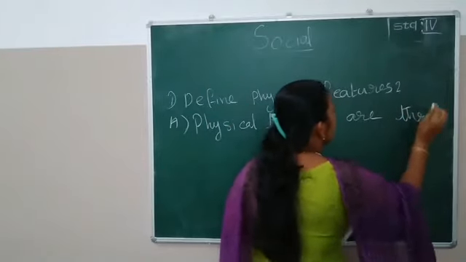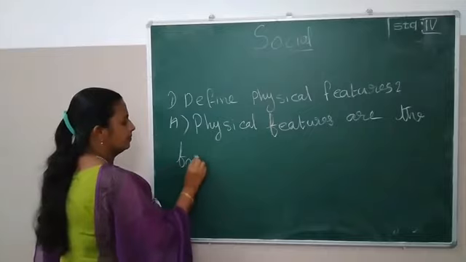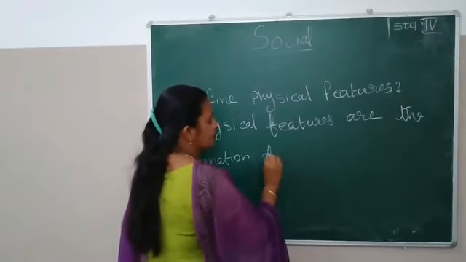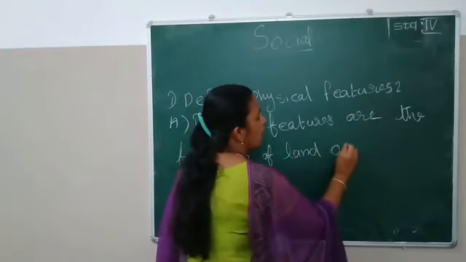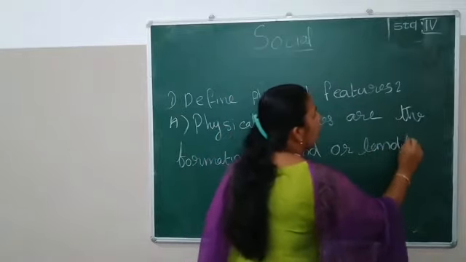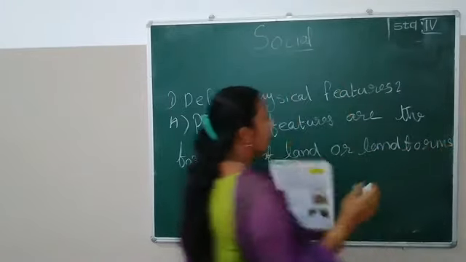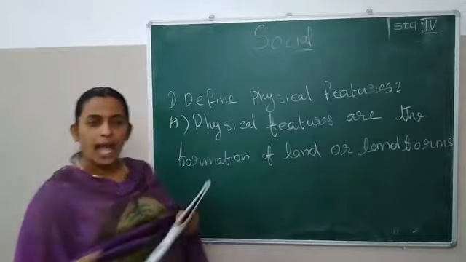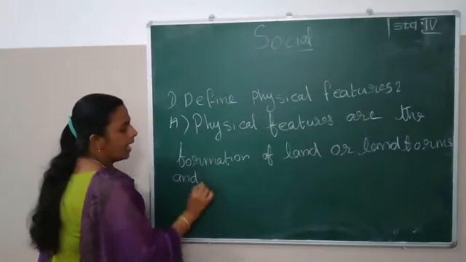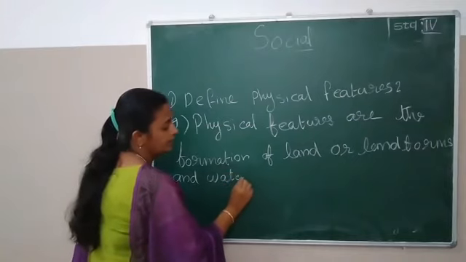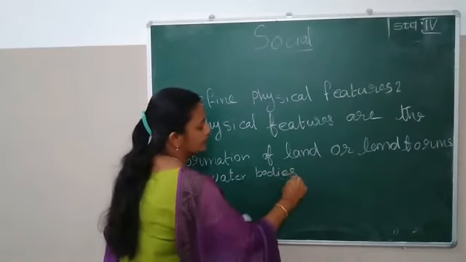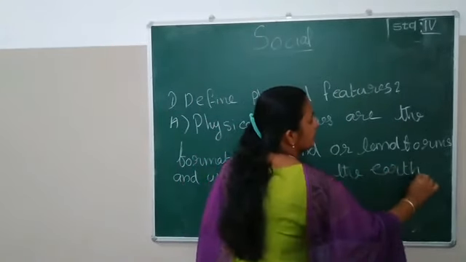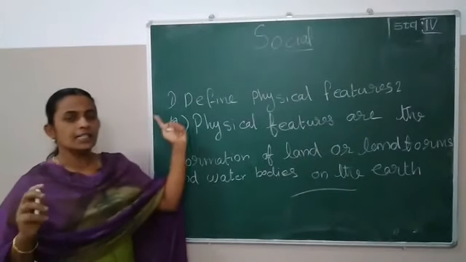the formation of land or landforms. The physical features are the formation of land or landforms and water bodies on the earth. Clear?